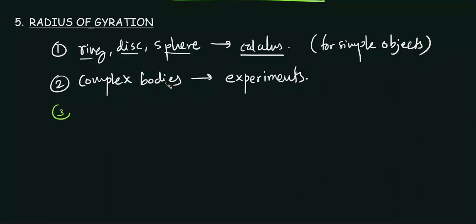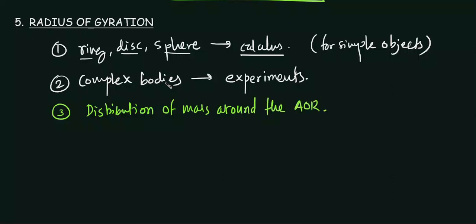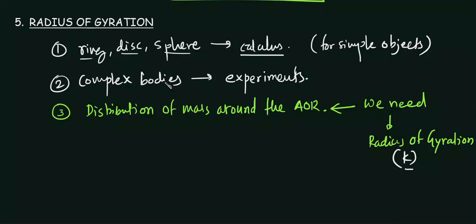But finding the moment of inertia is not that much use. Sometimes we are interested in the distribution of mass around the axis of rotation. And for that we need a single quantity that will tell us about the distribution of mass, and that is called the radius of gyration. It will get clear once I explain it, and this is denoted as capital K.